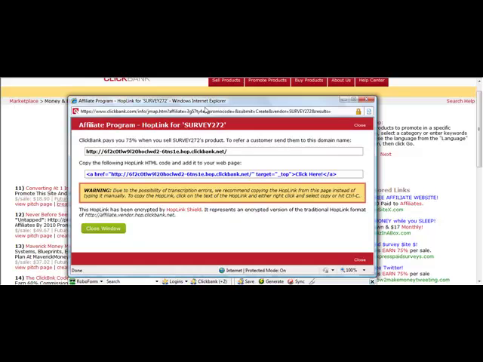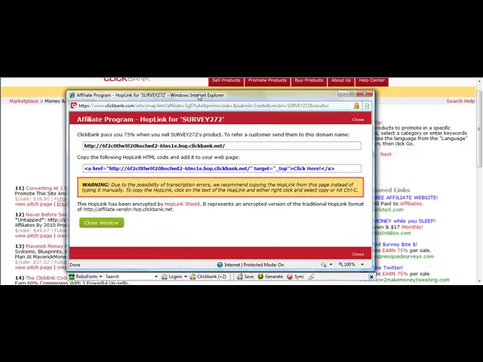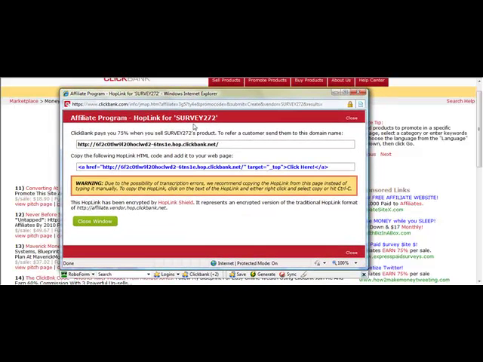And after I've selected create, what you're going to see here on your screen is some examples of some code. Now what's great about ClickBank is they recently allowed it to make your link a little more secure so people can't steal it. Obviously there's no 100% security here, but I recommend that you just, you're usually going to be just fine by taking this link. Obviously, you can cloak it and do some different things like that. But just for simplicity's sake, for this example, we're going to mainly be using this link.